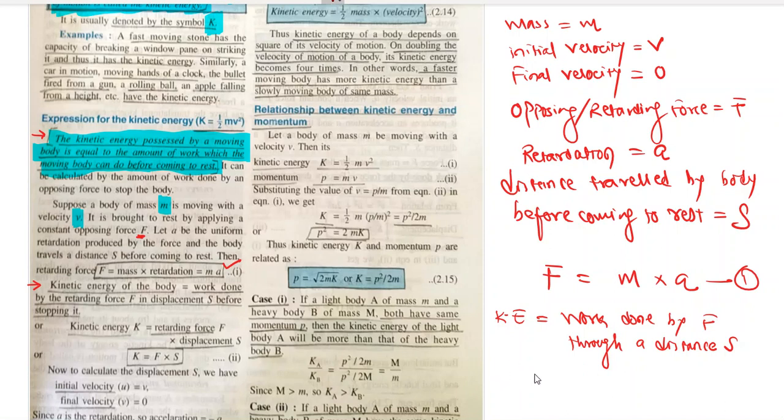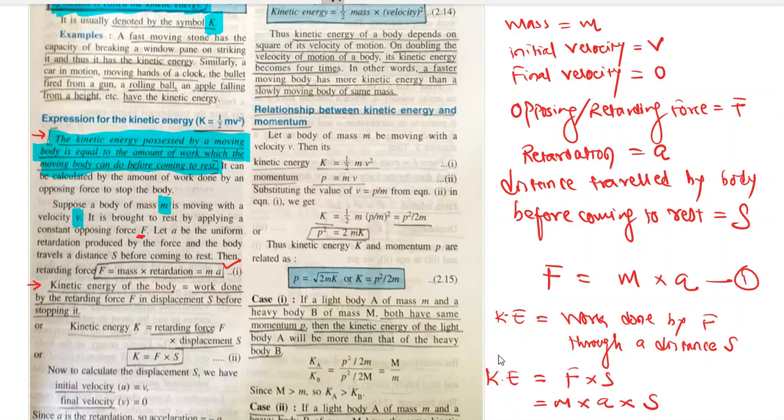Okay, so kinetic energy will become work done. What is work done? Work done is force into displacement. And what is force? Mass into acceleration, into displacement. Okay, so we have got three things for kinetic energy: mass into acceleration into displacement.